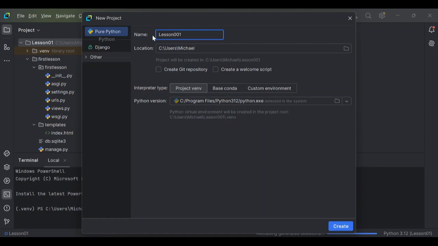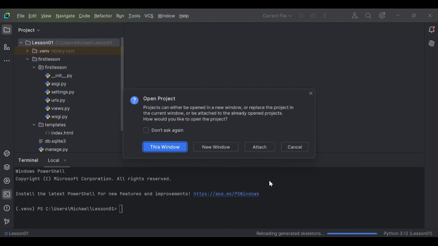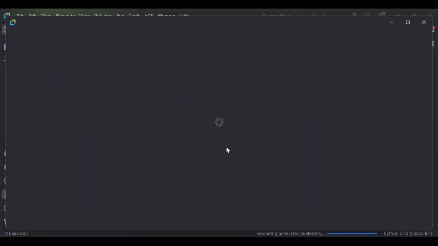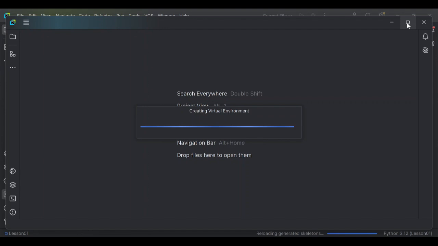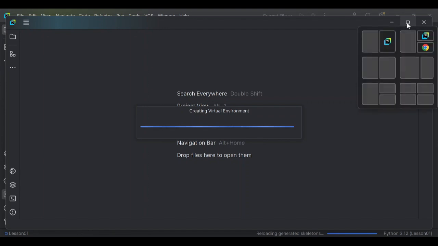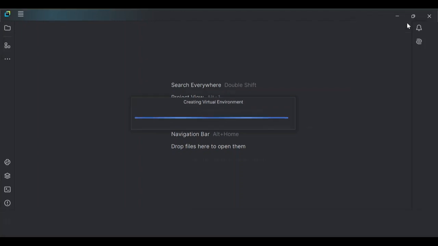Let's call this lesson 001, and then click on create. Yeah, I'm on a new window. This should not be difficult for you at all. I'm sure it's going pretty easy for you. So let's move. It's going to create the virtual environment.